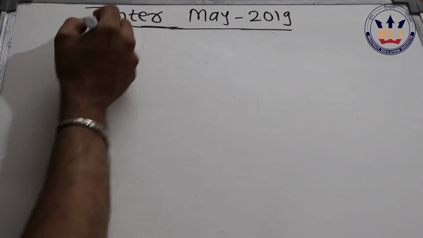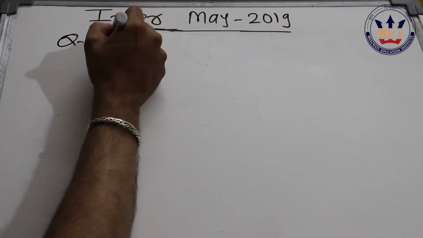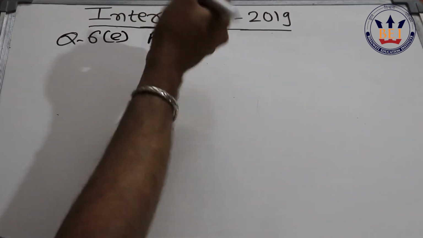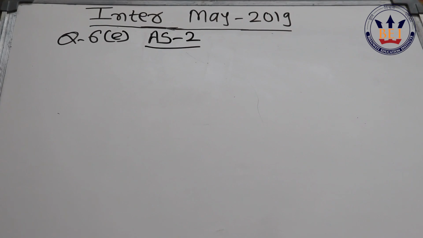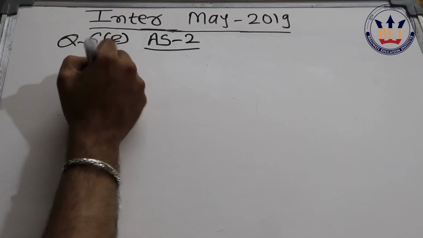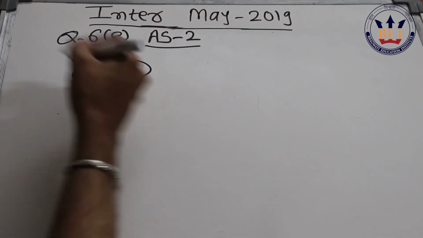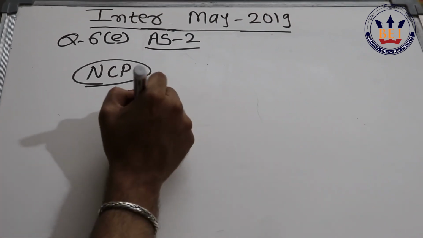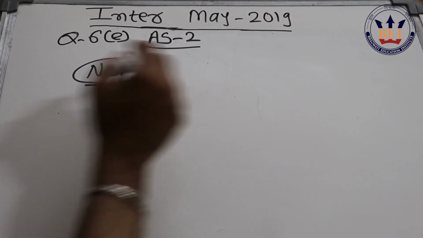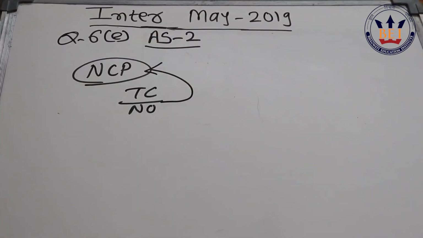The next question that we have is question number 6E. Again, one of the accounting standard questions. It is based on accounting standard 2, valuation of inventory. Here you are supposed to calculate the normal cost of production based on normal output. So the entire question talks about the treatment of normal and abnormal output. The total cost is divided by normal output, and whatever you get is the normal cost of production.